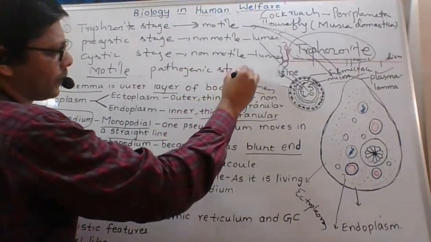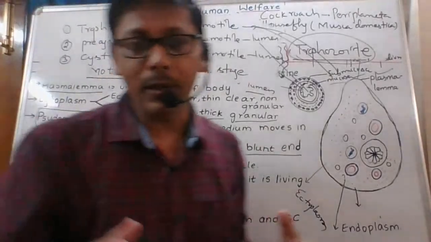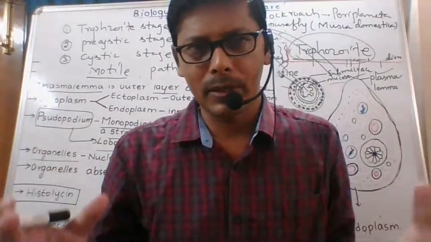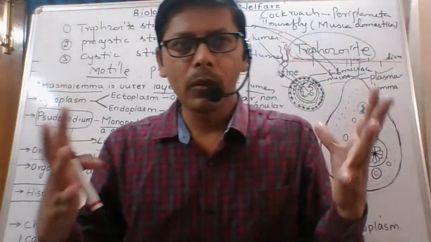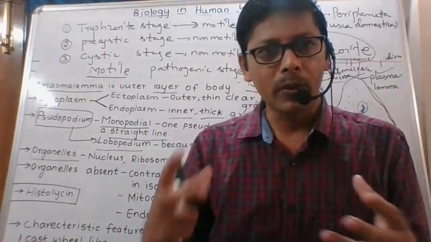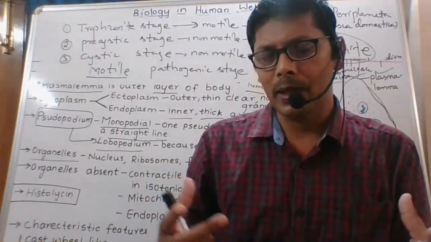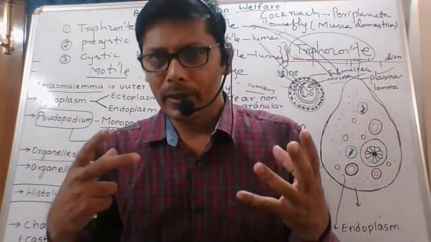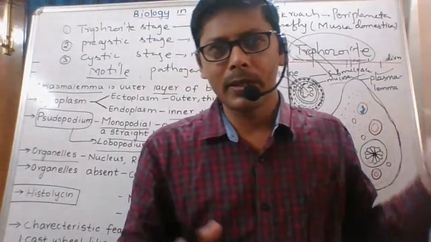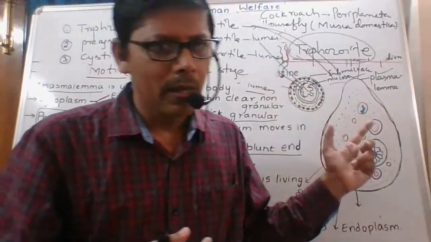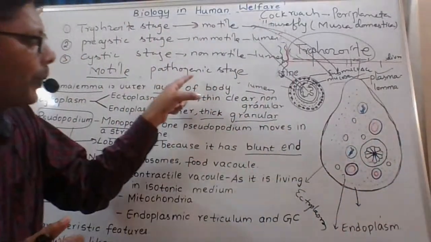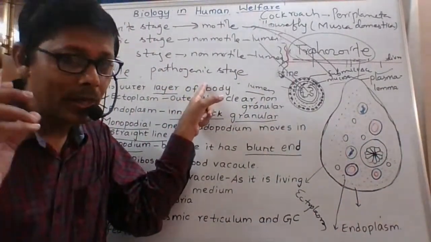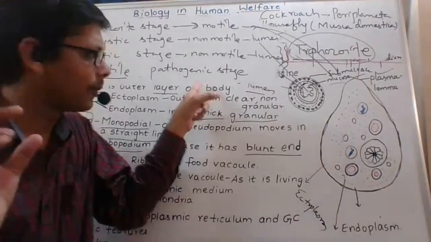Pathogenic stage. What do you mean by pathology? I told you earlier, study of disease. It is a pathogenic stage, means it is able to cause disease. It is able to cause ulcers in the intestine by destroying our tissues. It is a dangerous stage, a very harmful stage in our body. That means it has the ability to cause the disease.